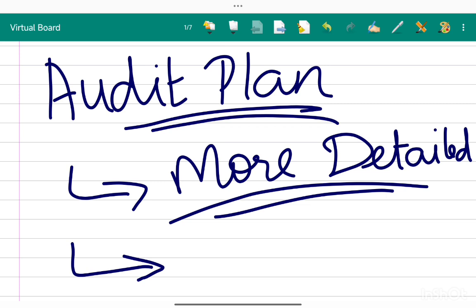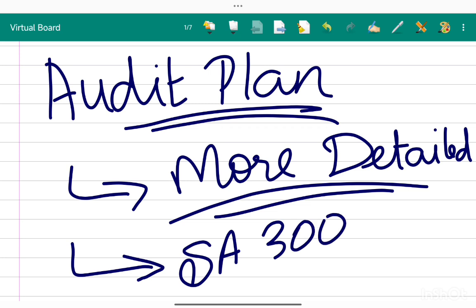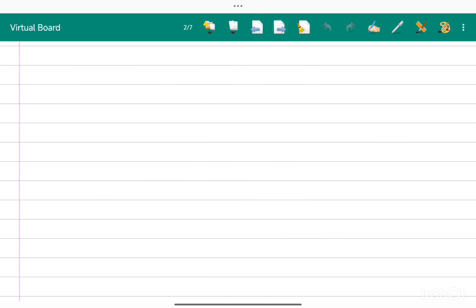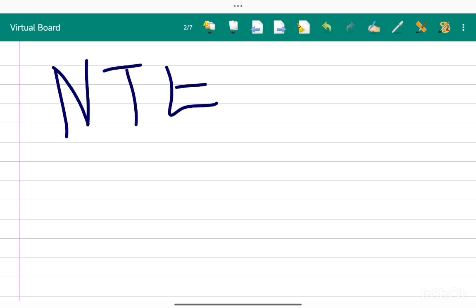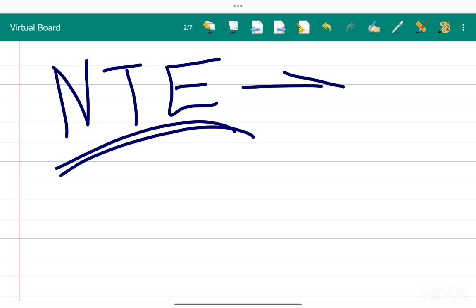The meaning of this audit plan is according to SA 300. The auditor should prepare an audit plan that shall include nature, timing and extent. For audit strategy we have S, T and D: scope, timing and direction. Here we have nature, timing and extent. The audit plan should include all this.